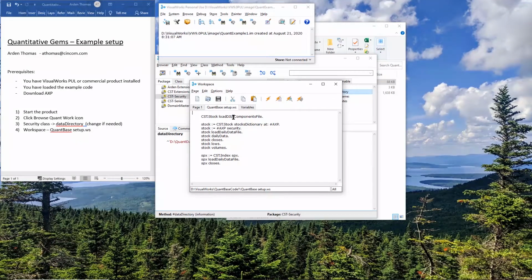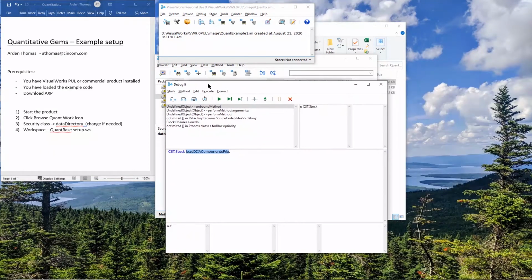So I can say to the stock, load the Dow Jones Industrial Average components file. Let's highlight that. I could run it, print the results, run it, and inspect the results with an inspector. I'm going to choose Debug.